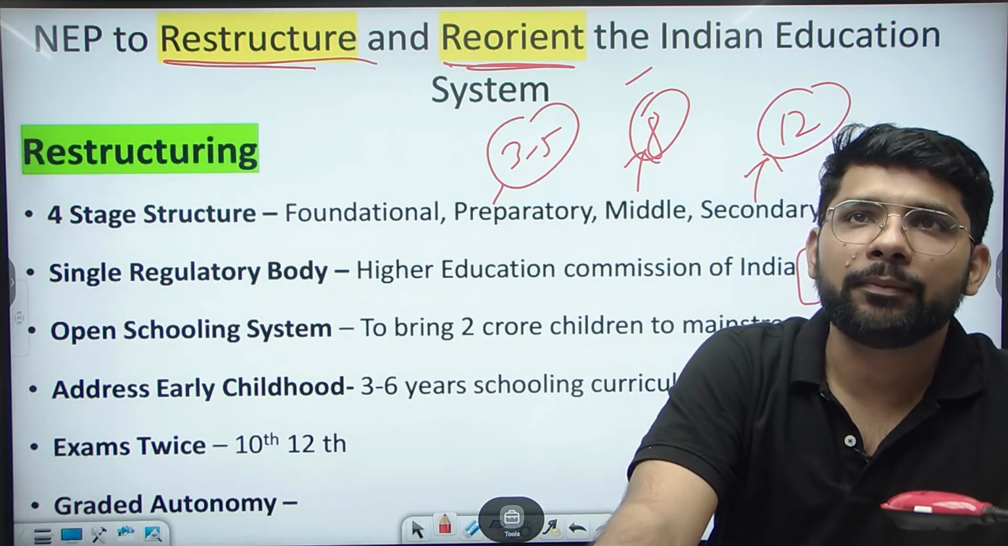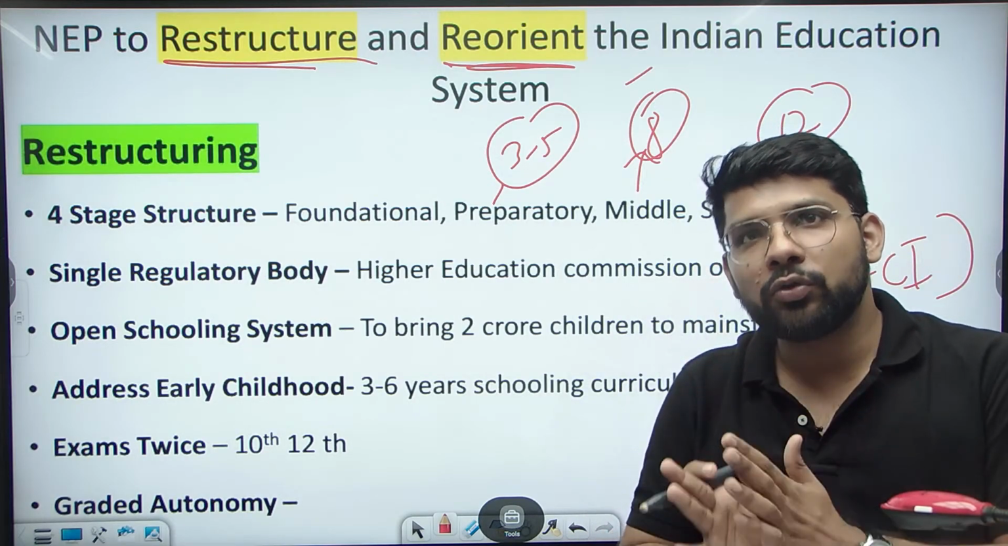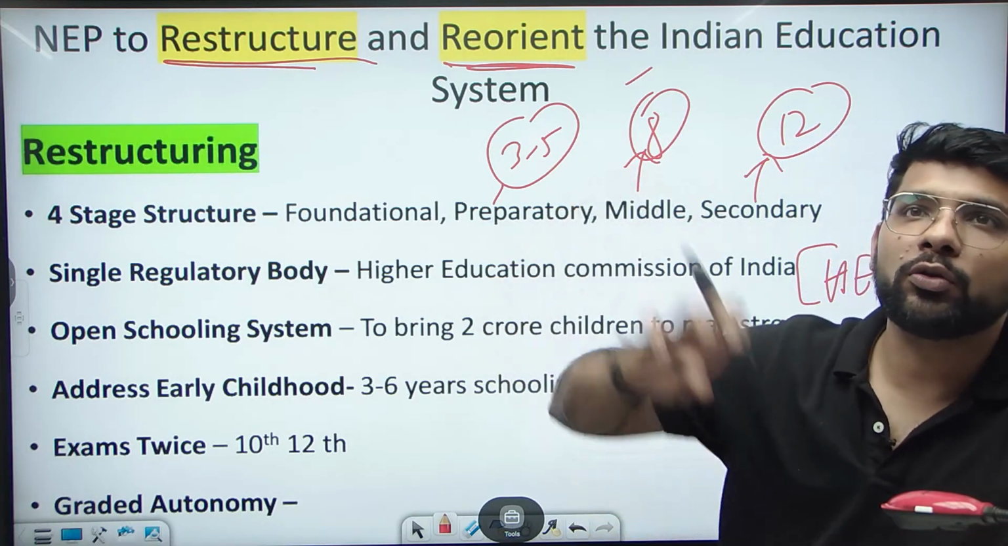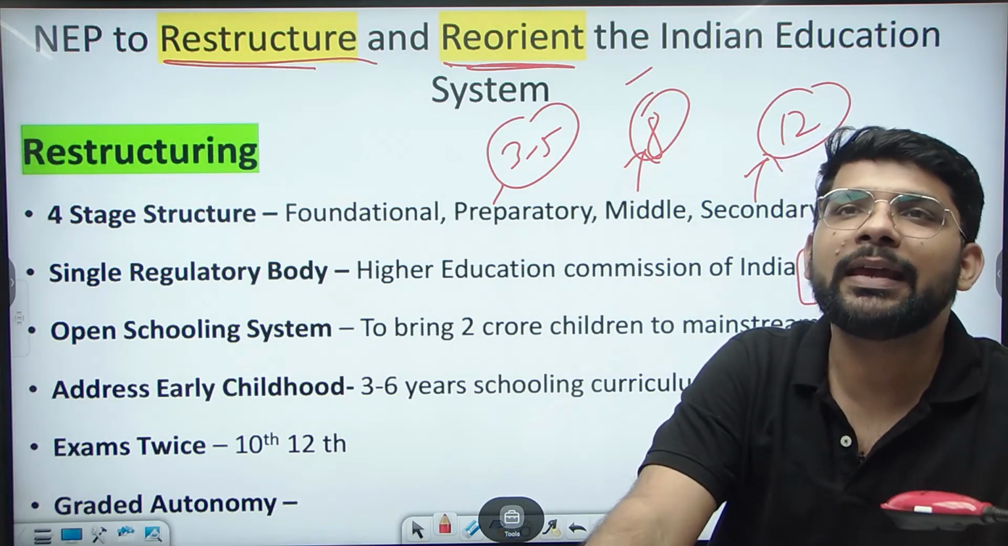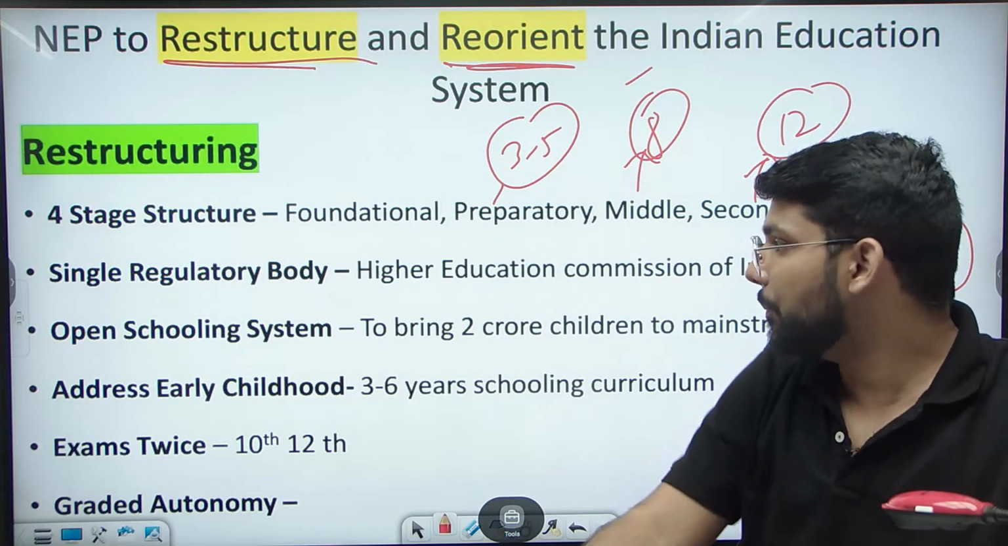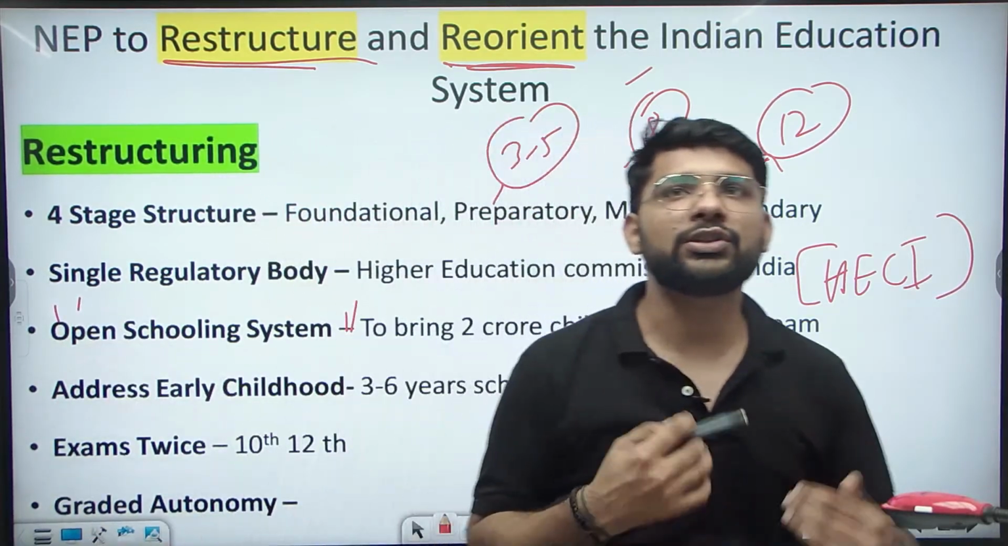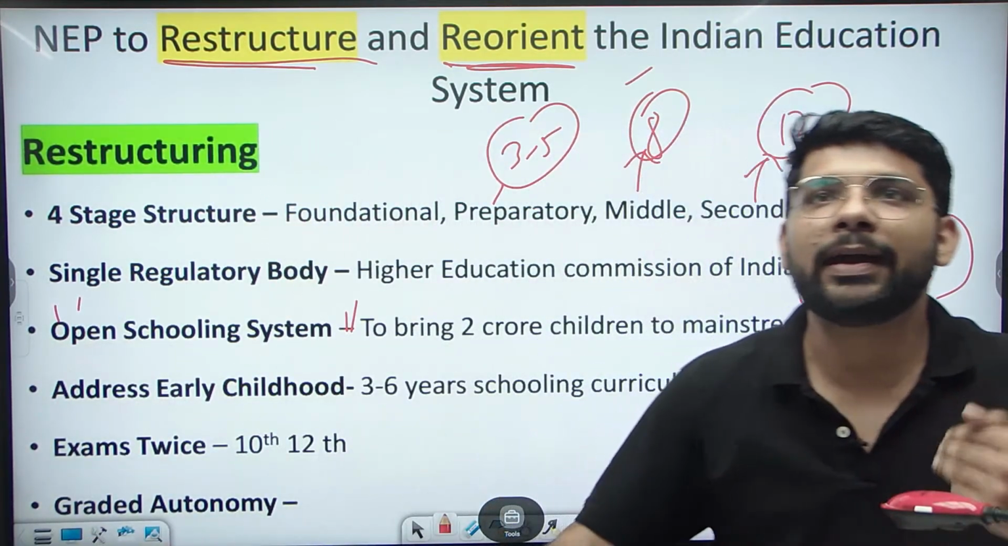Open schooling system means the person can do the open schooling. This is specifically for bringing the 2 crore children to the mainstream so they can join the schooling, and this is the main key where they are focusing on providing skills to the population so that people can join from anywhere.